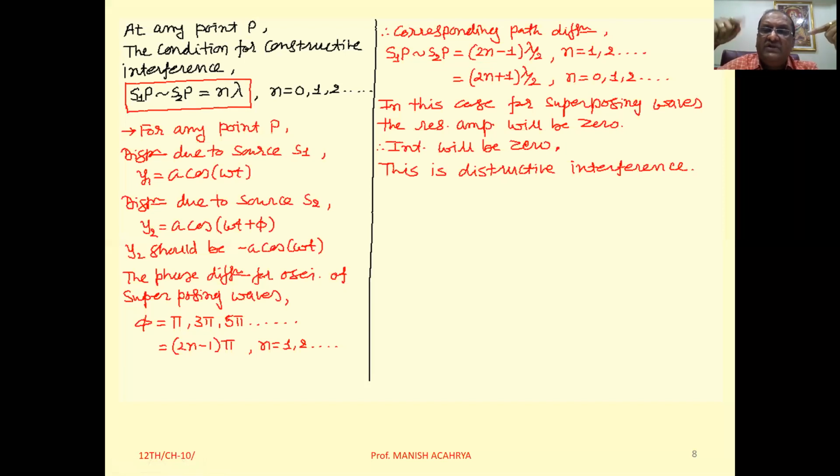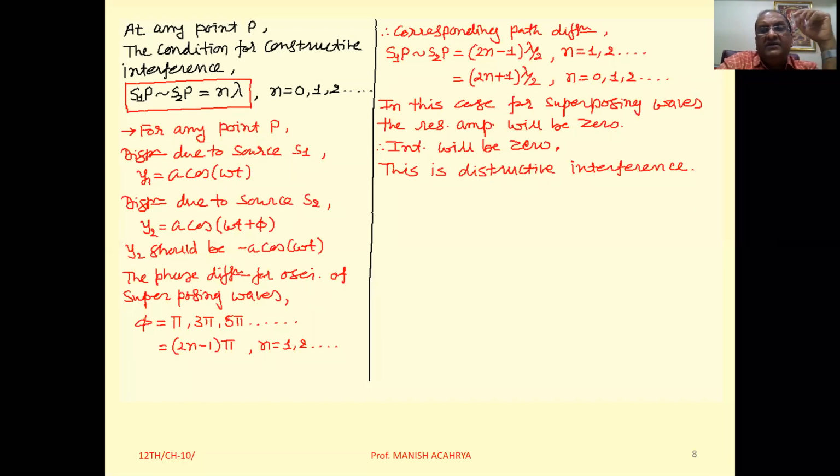So now here we can say this thing. The points on the screen where, for the superposing waves, if this particular condition in terms of path difference is satisfied, then we will get destructive interference at all those points. Destructive interference means intensity is 0, or the resultant amplitude at those points is 0.